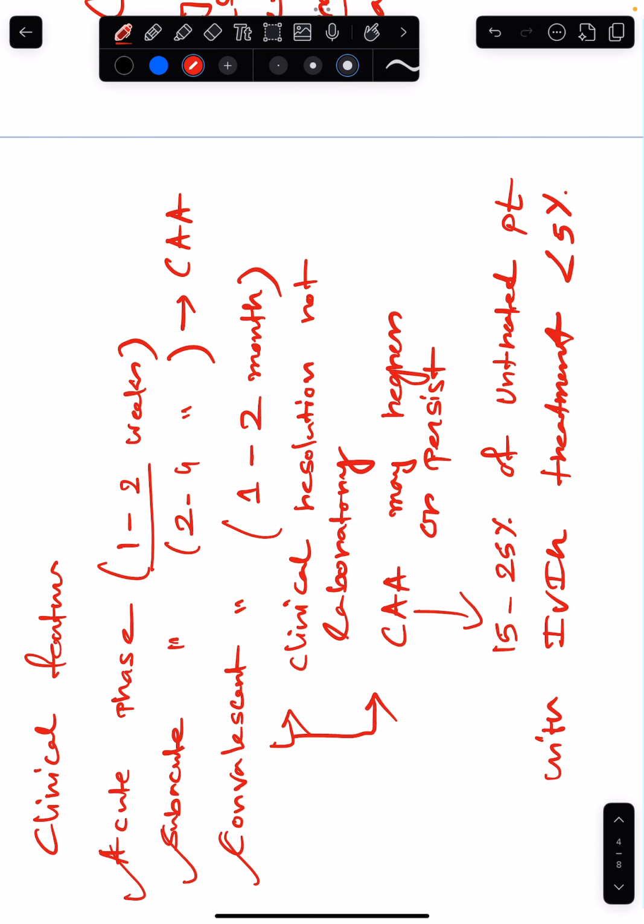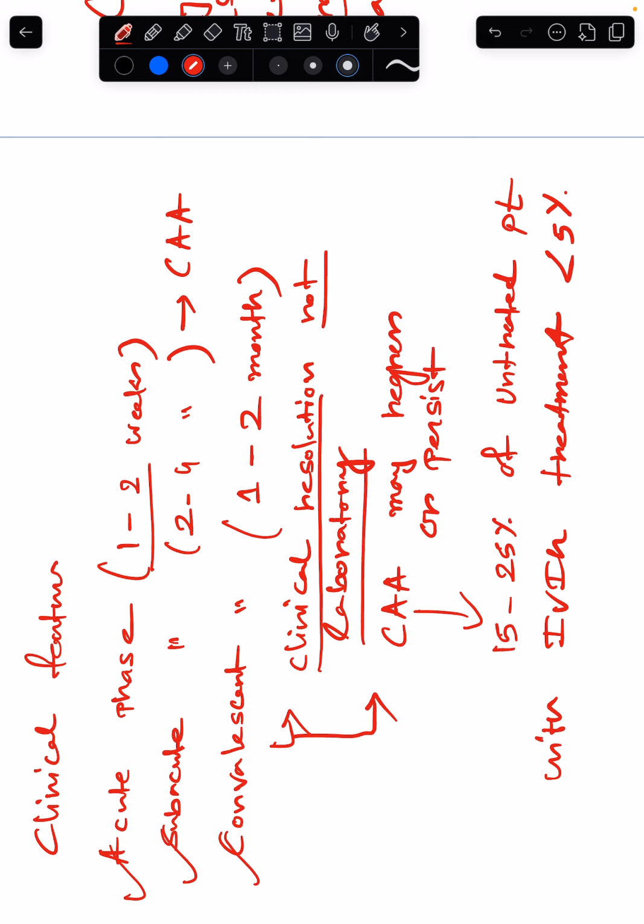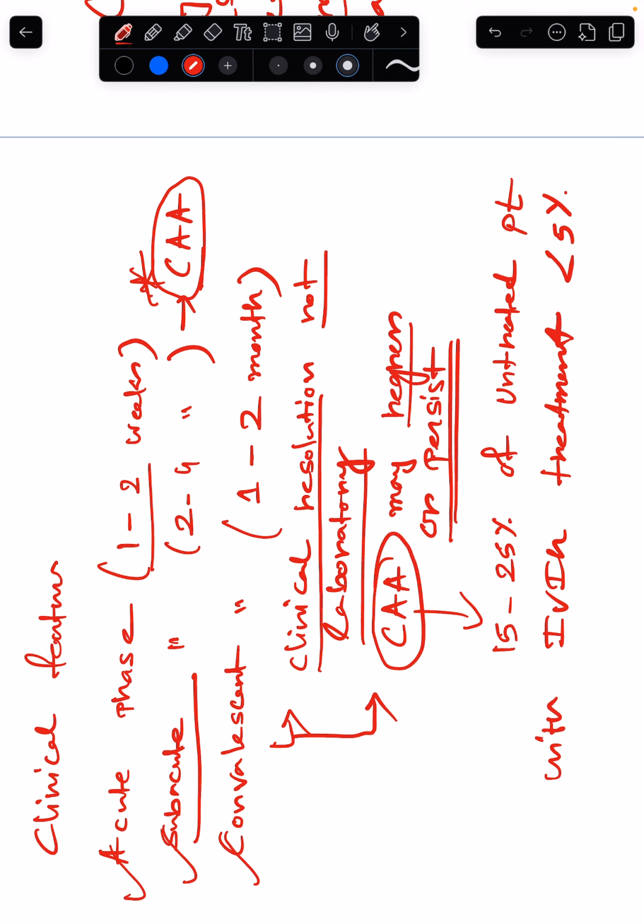So these 3 phases are there: acute, subacute, and convalescent phase. In the convalescent phase, you have clinical resolution, not laboratory. So lab tests, your CRP and ESR, will still be raised. An important thing to know is that coronary artery aneurysm develops in the subacute phase. In the convalescent phase, it may regress or it may persist. For this CAA, the chances are 25 to 50% if you leave the patient untreated, and with treatment this decreases to less than 5% risk.